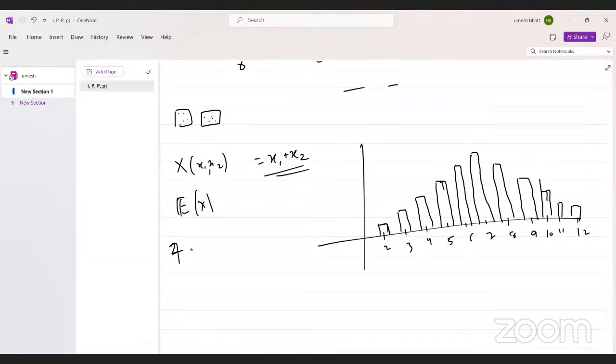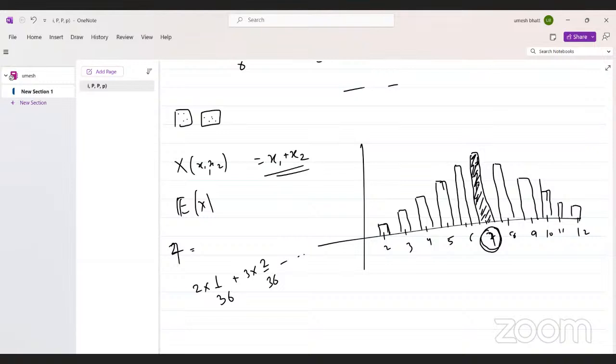Yes, 7, which is what? 2 into the probability of getting 2, which is 1 by 36, plus 3 into how many times 3 occurs? This sum occurs 2 times, like this. So 7, and this is the graph of your probability mass function.